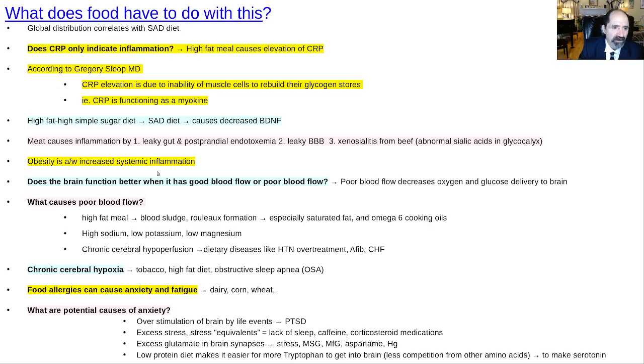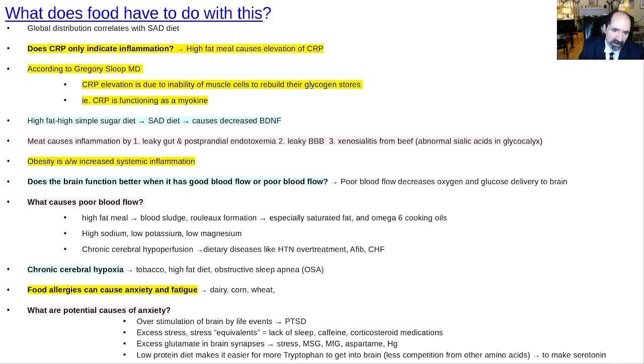Obesity is associated with increased systemic inflammation. Yeah, fine. The reason we're going to go into this inflammation stuff is because the hot new theory on depression is that it's caused by inflammation. Okay, does the brain function better when it has good blood flow or poor? Of course, good blood flow. Okay, what causes poor blood flow? We talked a little bit about this before. We'll go through it quickly. Blood sludge, rouleau formation, primarily from eating a high-fat diet.